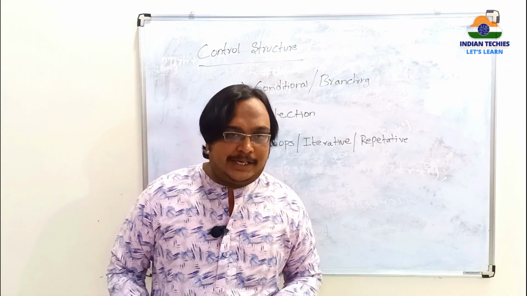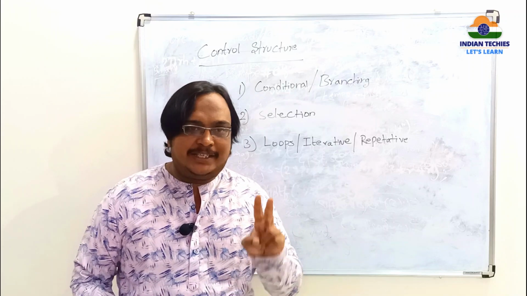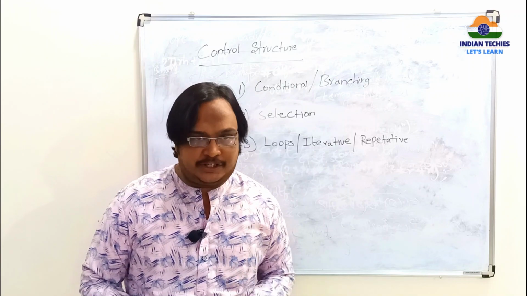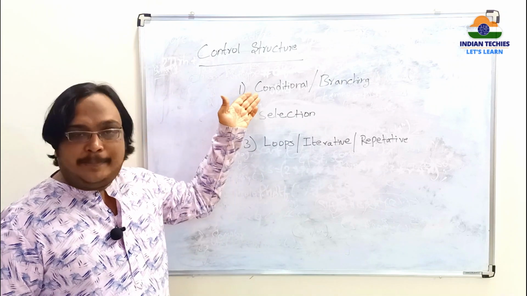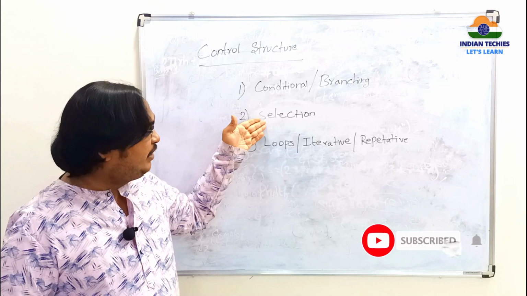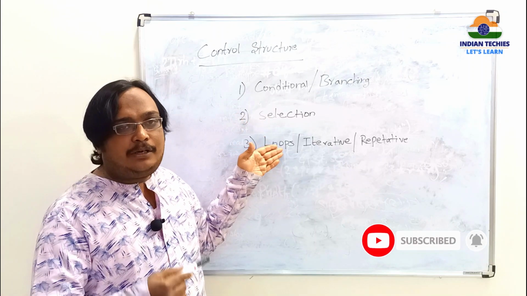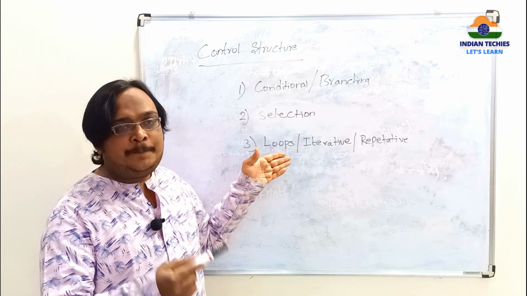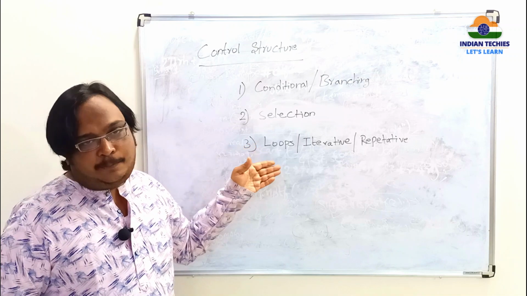Actually, statements are categorized into two types: one is sequential statements, the second is control statements or control structure. Under control structure, you have three types: conditional, based upon the condition; selection, based upon the choice that you select; and loops, repeating the same thing again and again, whether with the same logic or different logic, based upon the input and the user's logic that he writes in the program.